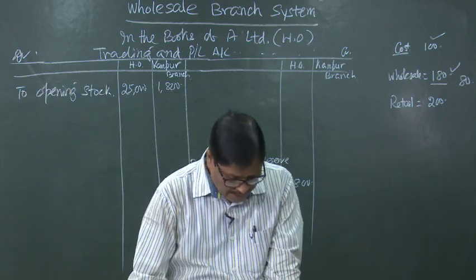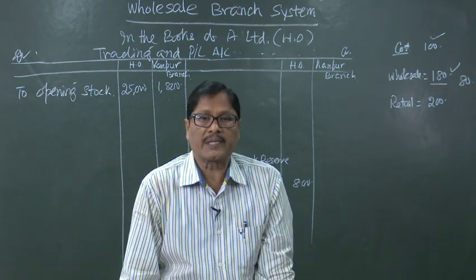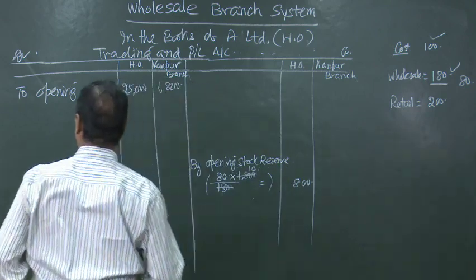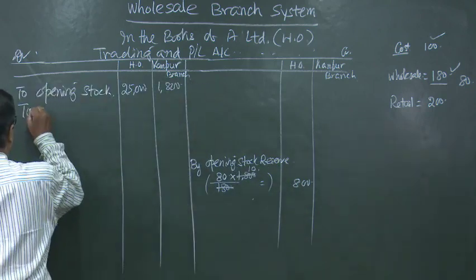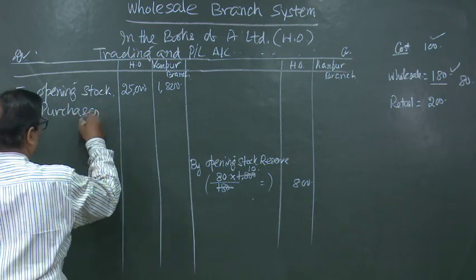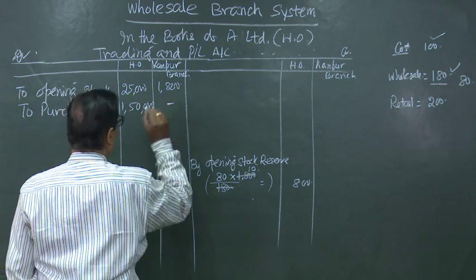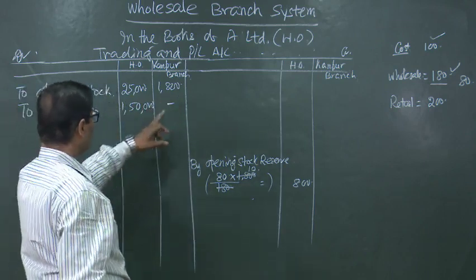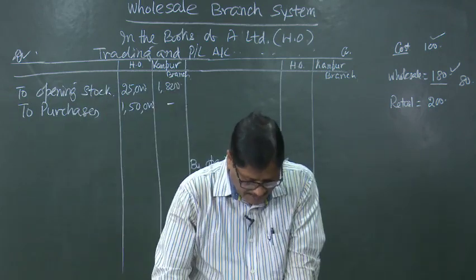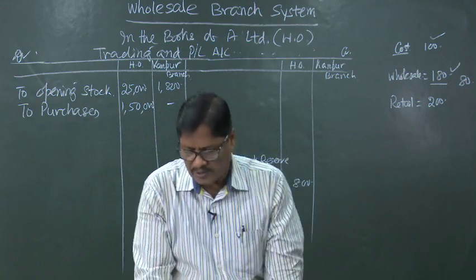Then we will go to the next item, that is purchases. Who makes the purchases? The head office. How much? 1,50,000. So, to purchases 1,50,000. The branch does not purchase anything, so we have given a dash there. Then goods sent to branch at wholesale price 54,000.